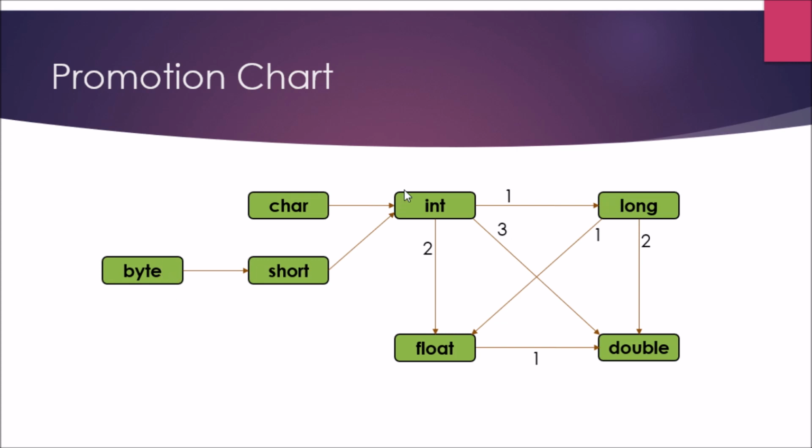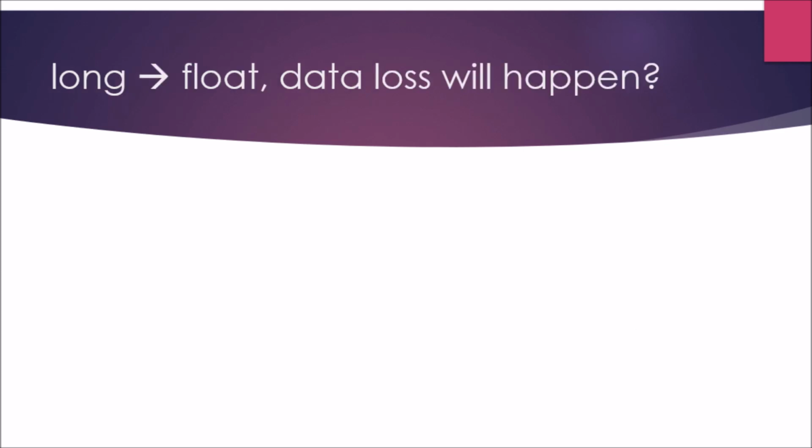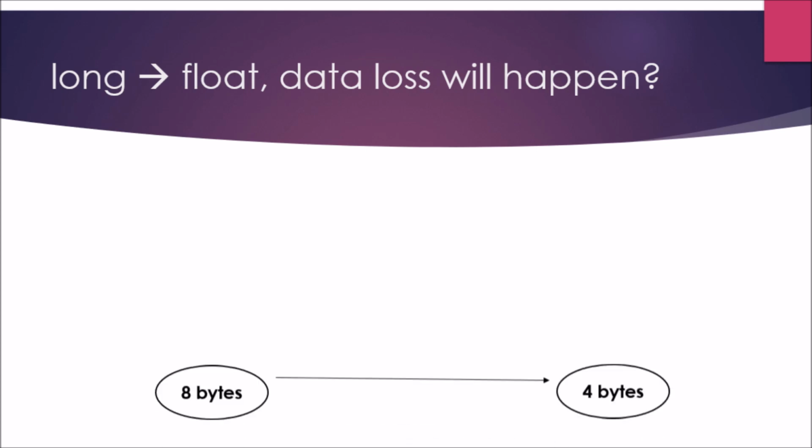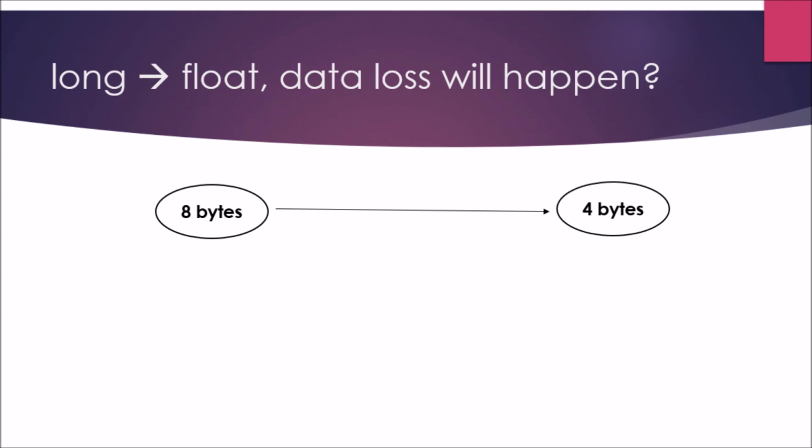So if you follow this chart, wherever you will get the path that data type can be converted to directly that data type also. So likewise byte can also be converted into float, or byte can also be converted into double, or short can also be converted into double, but short cannot be converted into char. So if you have observed, long's first priority to be converted is into float data type, but the long data type is of size 8 bytes, but float is of 4 bytes. So will the data loss happen here?